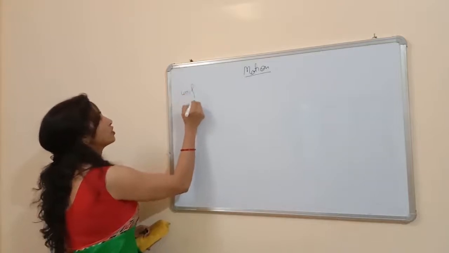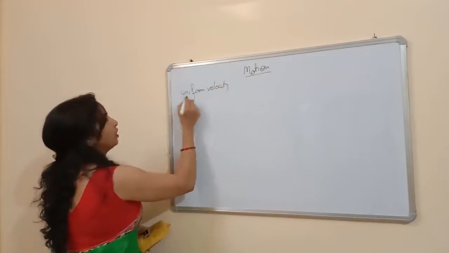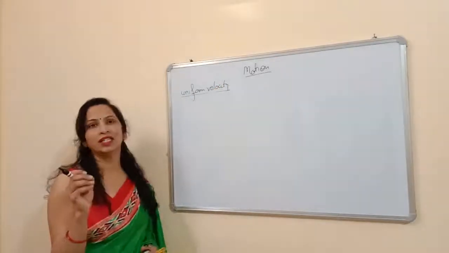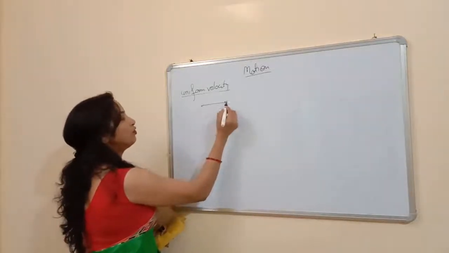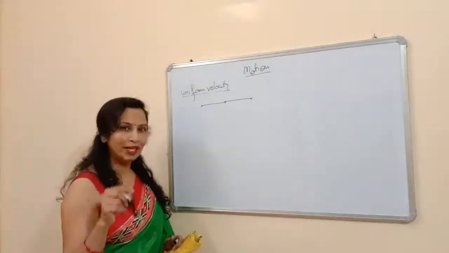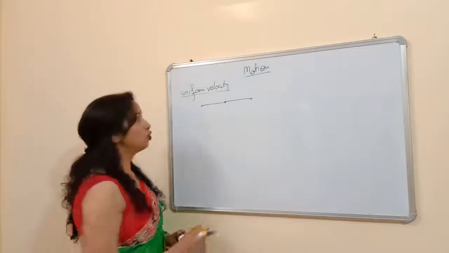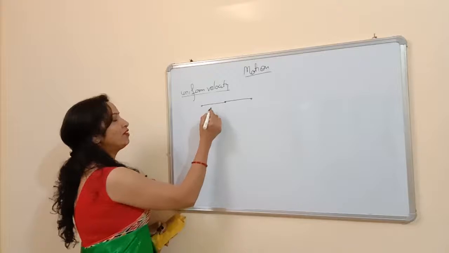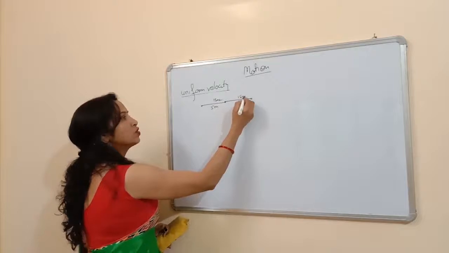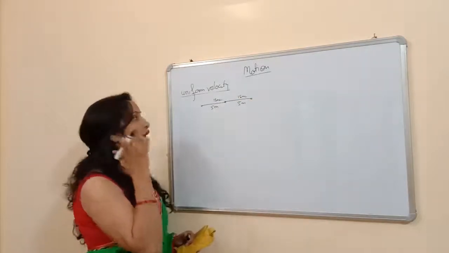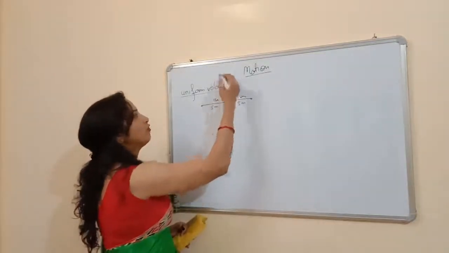Uniform velocity and non-uniform velocity. Uniform velocity means, again you can write your notes with me, in a uniform velocity the object moves equal distance in equal intervals of time, and the important condition is the body should be moving in a straight line. So if a body is moving in a straight line and covering equal distance, like 5 meters in 1 second, another 5 meters in another 1 second, so the body is covering equal distance in equal intervals of time and moving in a straight line, this type of motion is called uniform velocity.